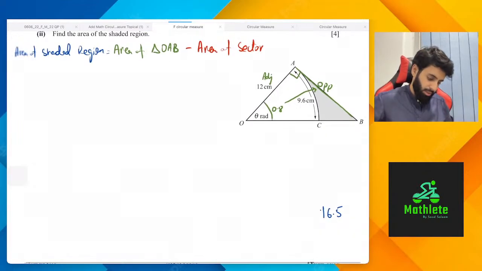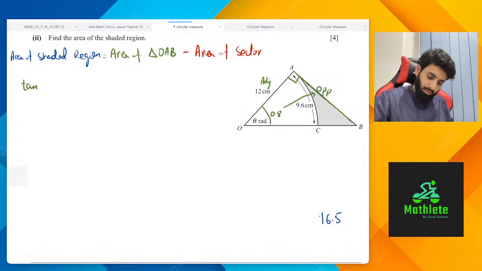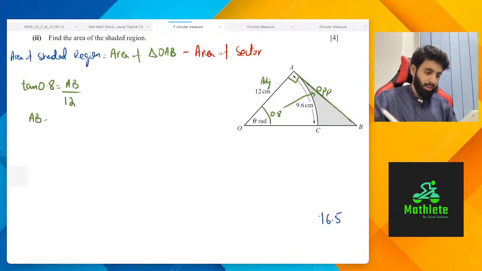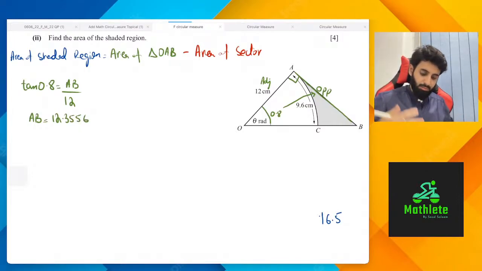So what trigonometric ratio are we going to use? We're going to use tan, okay. So we're going to say tan of 0.8 is equal to opposite, which is AB, upon adjacent, which is 12. So let's cross multiply and see what we get. Tan of 0.8 times 12, so we get 12.3556. Since this is not my final answer, I am going to keep this correct to more than 3 significant figures.